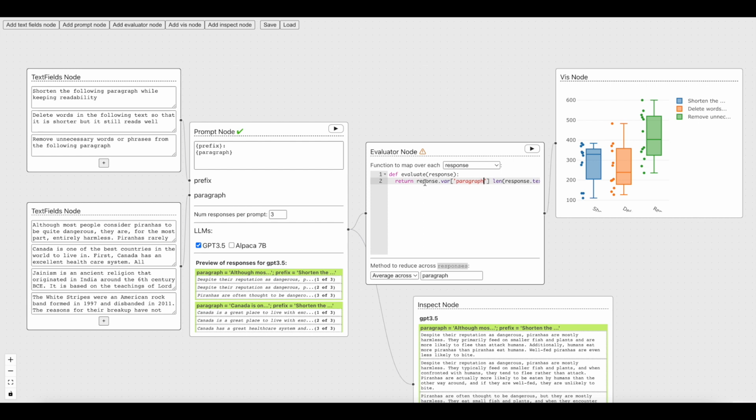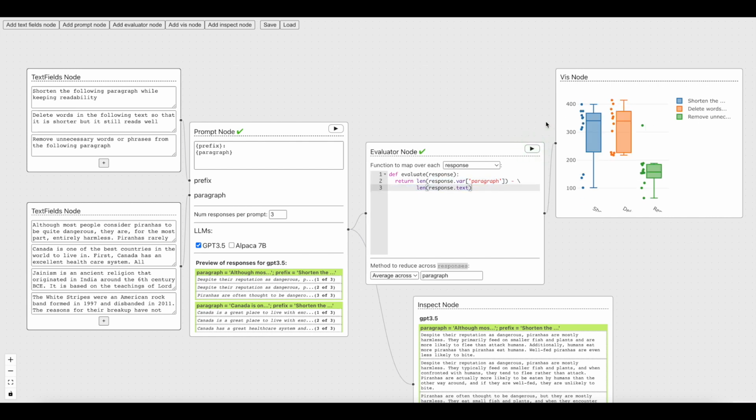So each response has access to a variable of what it was input with. And so now I can get the length of the paragraph variable and then subtract the length of the response text. And so now we see how much shorter it is.